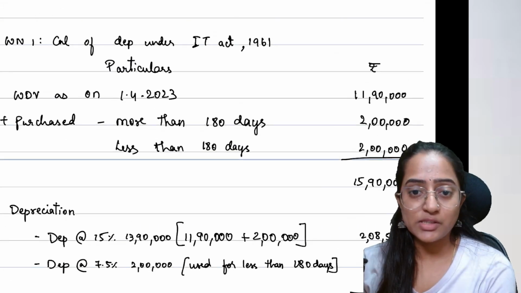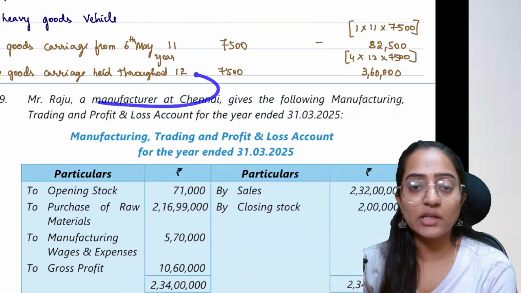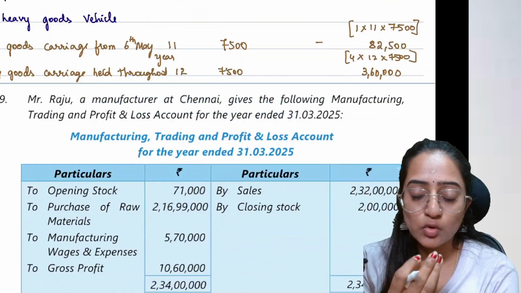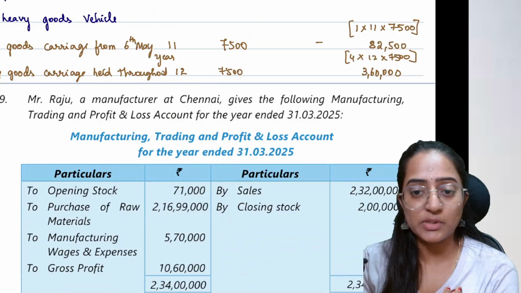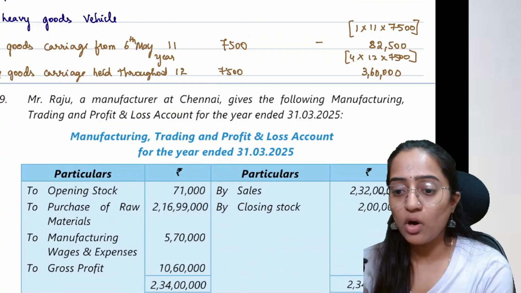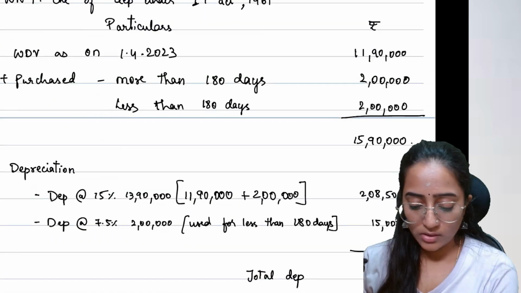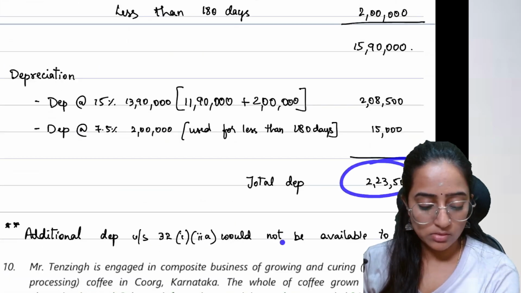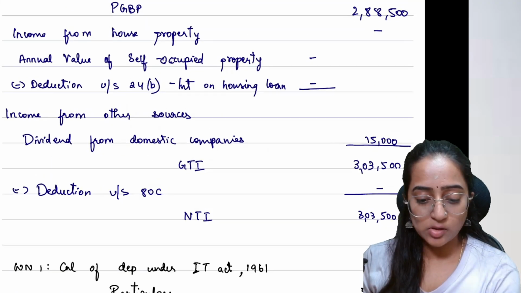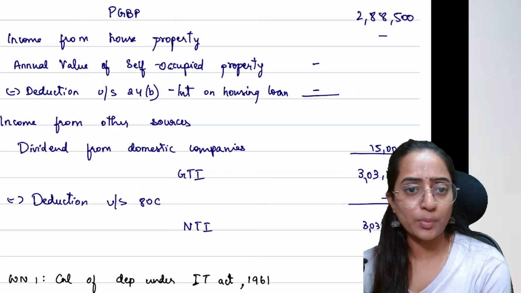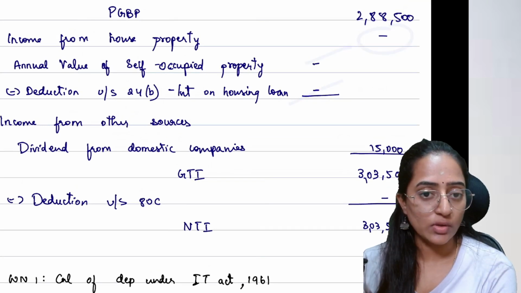What about the additional depreciation? Additional depreciation you should get, no? Because this is a manufacturing company. But you're doing the solution for the default tax regime. In the default tax regime, you don't have the concept of additional depreciation. You can't take additional depreciation for the default tax regime. Clear? Understood? We'll do income from house property first. Income from house property, self-occupied property is nil. Interest is nil, and your total final answer is also nil.